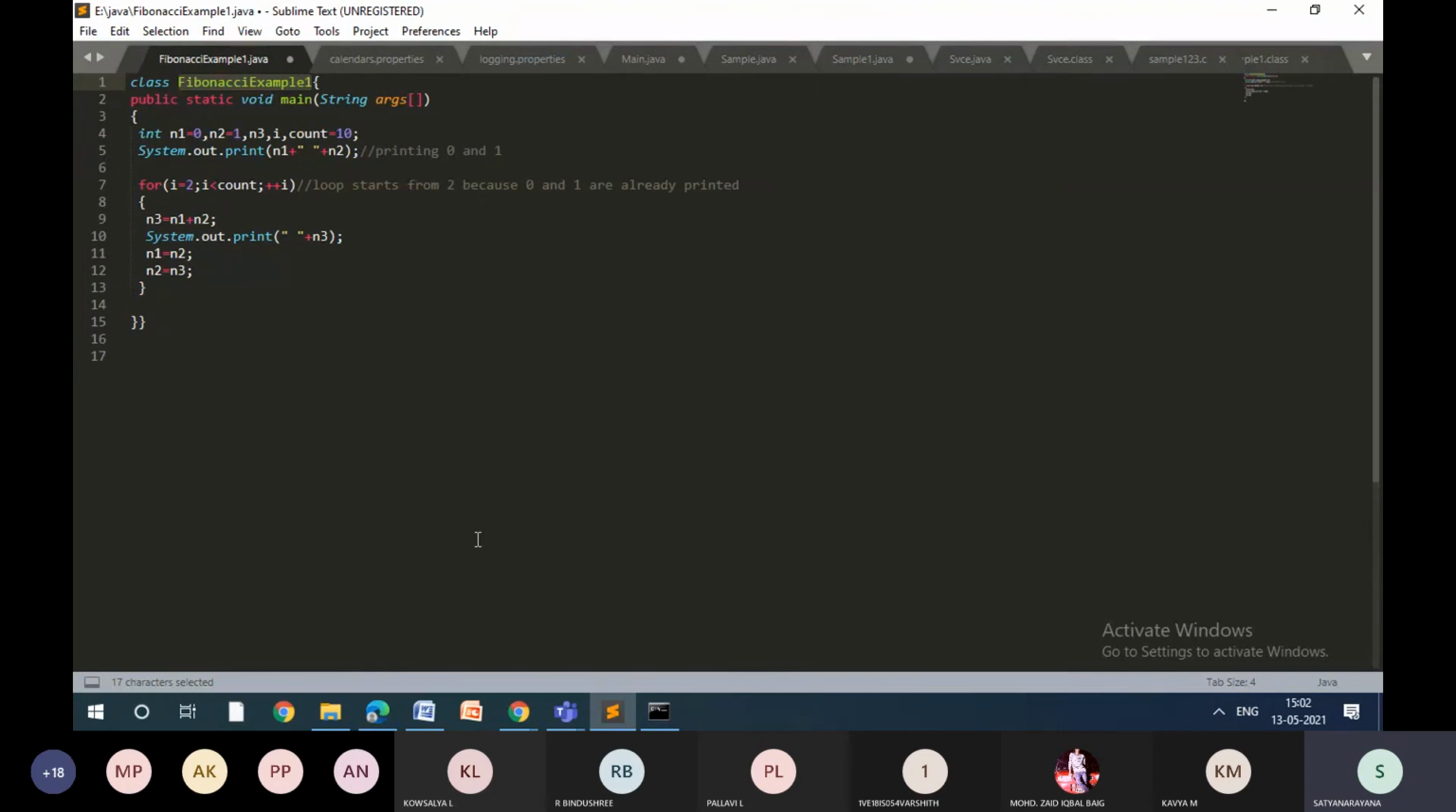So class we have created, main function we created, we call the variables called n1, n2. We have assigned some values for that, and one more variable n3, I count. So maximum I want to go for 10. So that is the reason I'm just giving 10. So for i equals to 0 we should give, but i equals to 2 we are giving, because the loop should start from 2, because 0 and 1 are already defined. So i less than count plus i, n3 equals to n1 plus n2 as usual like your C programming.